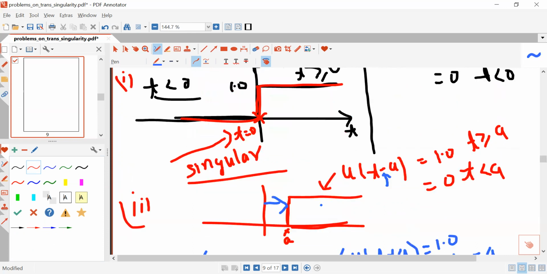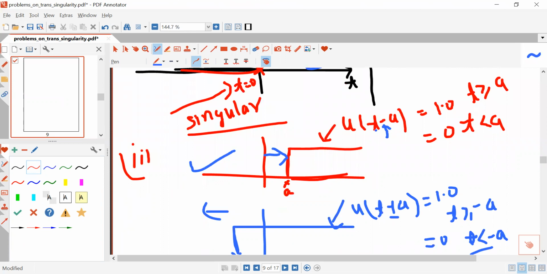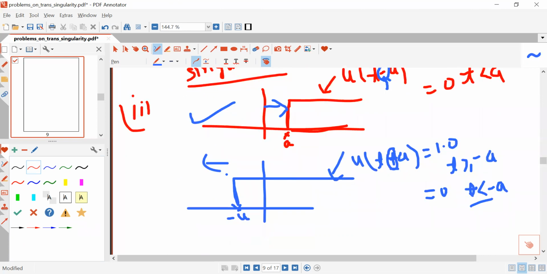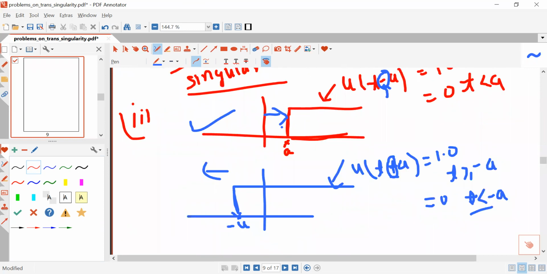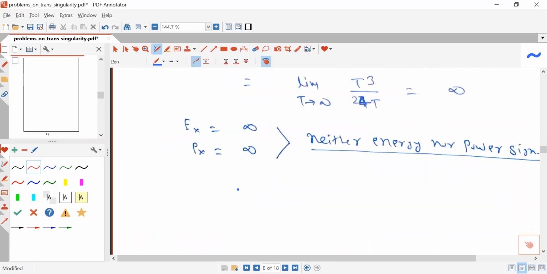So this is the unit step signal shifted in the right direction. You must note this minus sign. When you shift the signal in the right direction, then the minus sign will appear here, and when you shift the signal in the left direction, then the plus sign will appear here. So these two are the shifted unit step signals. The knowledge of shifted signals is also very important, because with the use of this knowledge, you can extract a rectangular pulse.